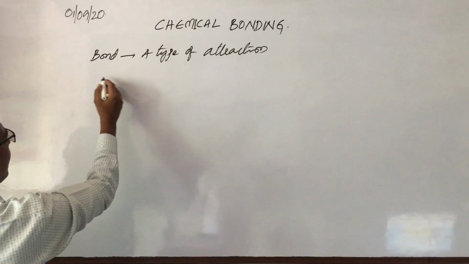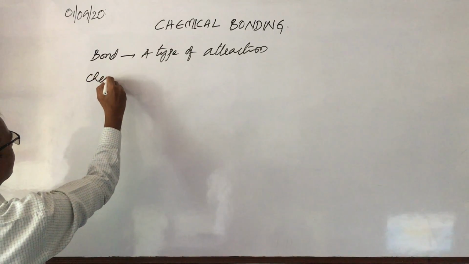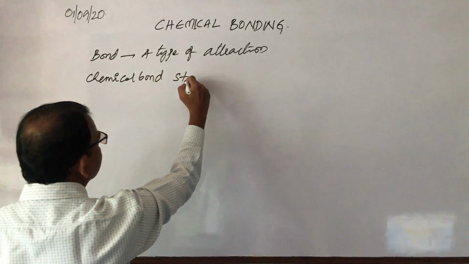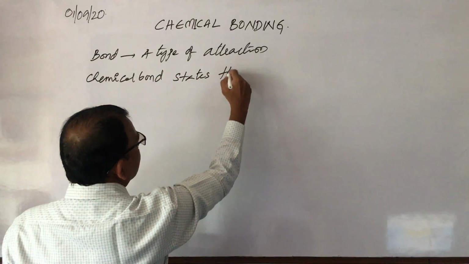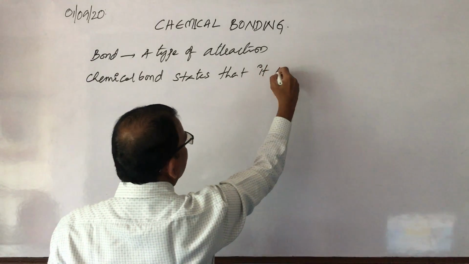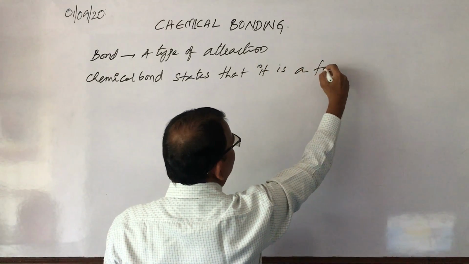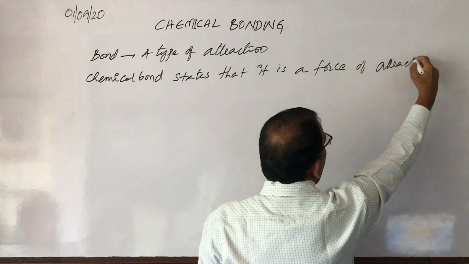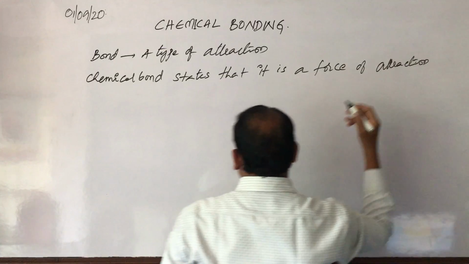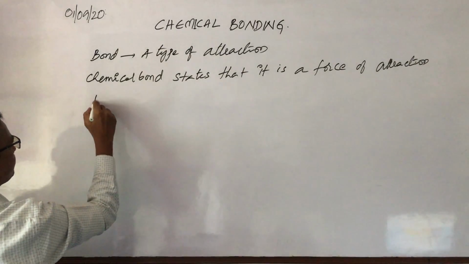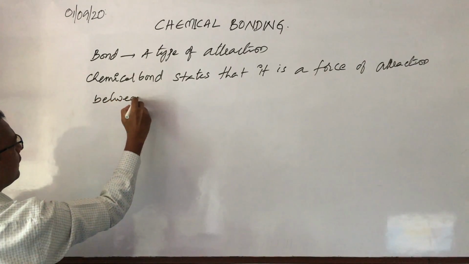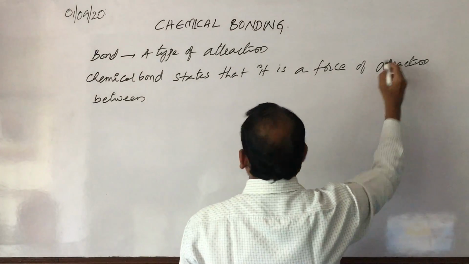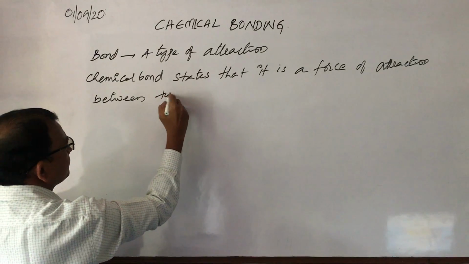So now what do you mean by chemical bond? A chemical bond states that it is a force of attraction between two atoms.